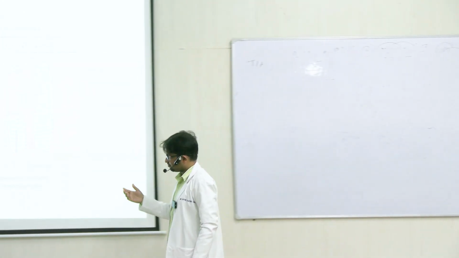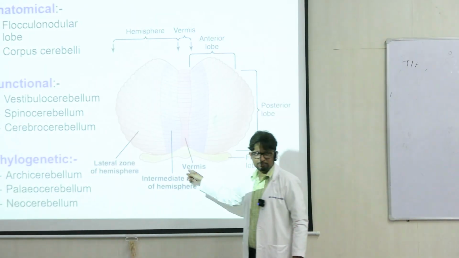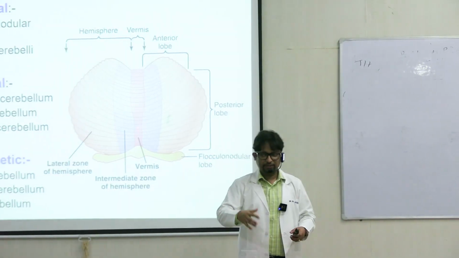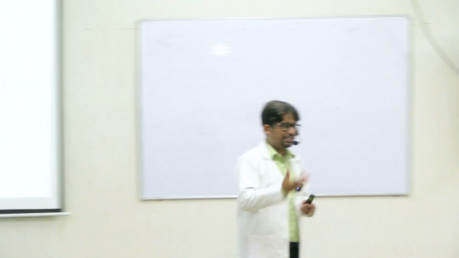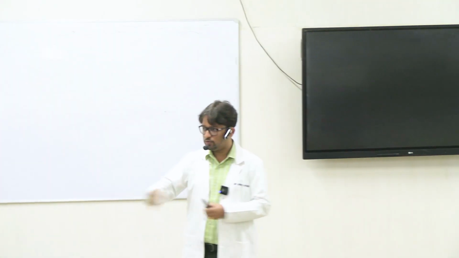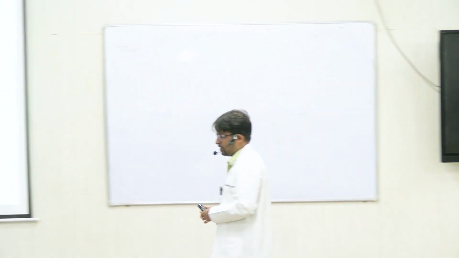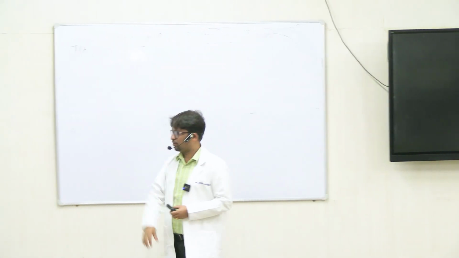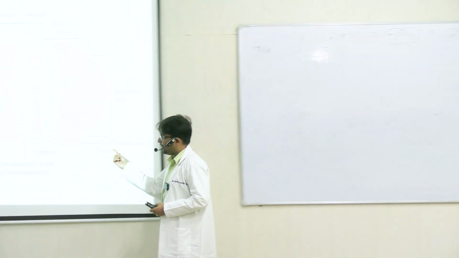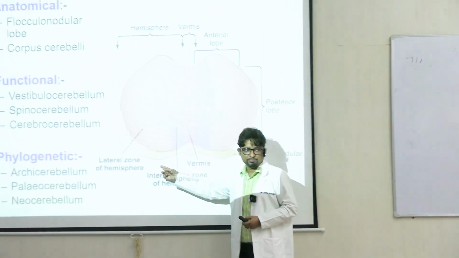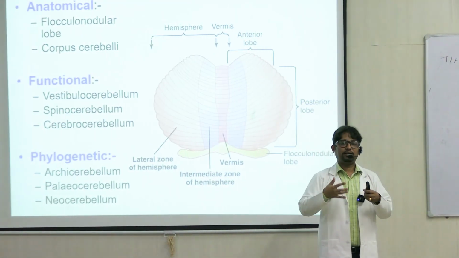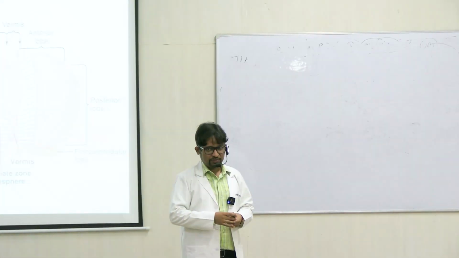Archicerebellum is the oldest. In evolution, when human beings evolved as bipedal organisms, able to do some form of complex movements, what is important in this whole process? First, balance has to be there, right? So this part is called the archicerebellum. Without balance, you cannot stand up and perform any form of movement.